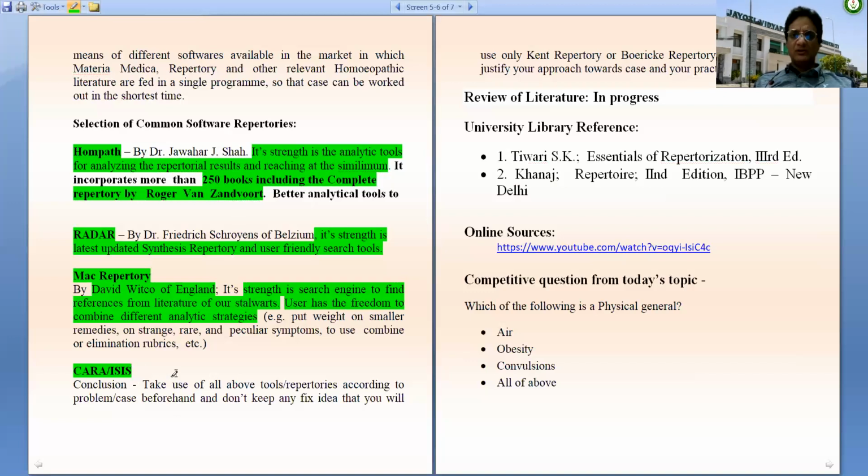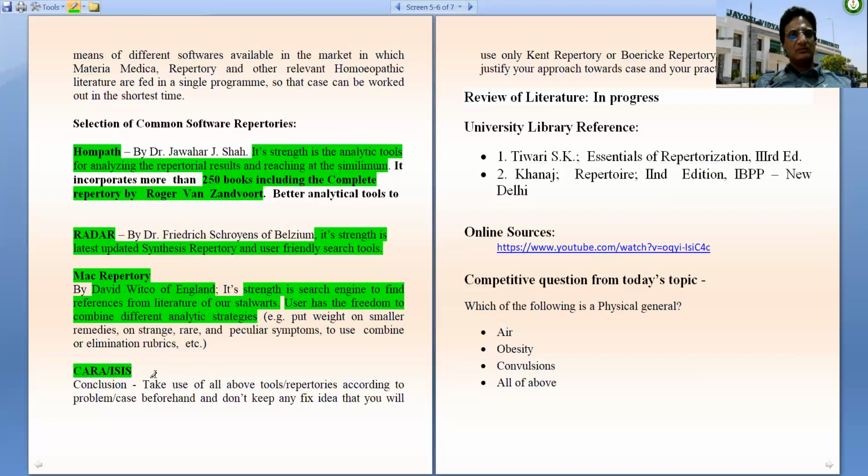It is useful for the cases in general to analyze and get the results, get the choice of remedy, and has features like search tools, analytical tools, but not so developed as in HomPath and Radar.